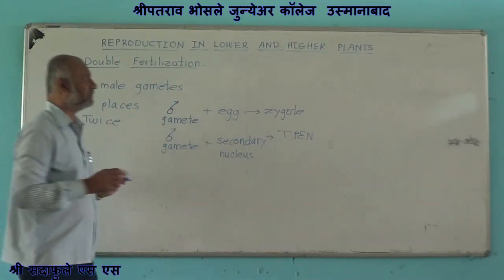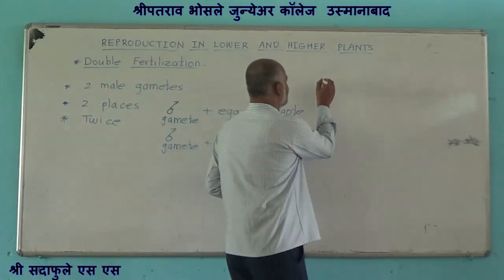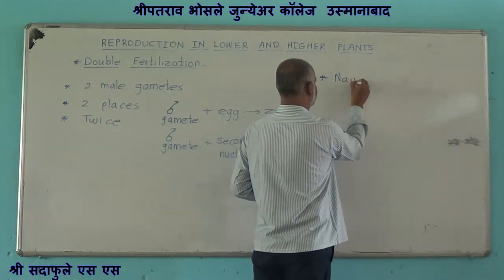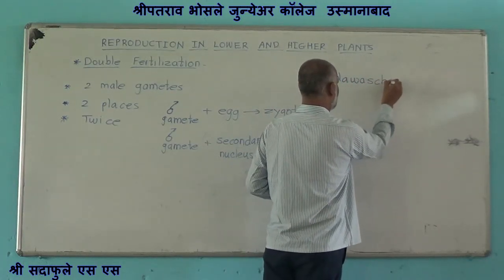This process of double fertilization was first discovered by scientist Nawaschin.